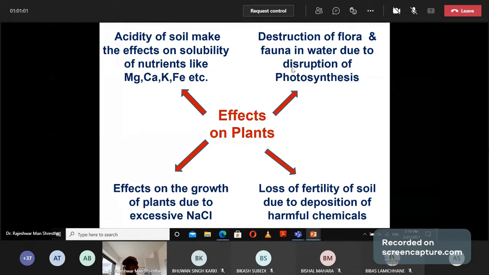Disruption of flora and fauna in water due to disruption of photosynthesis, so flora and fauna do not grow. There is also an effect on the growth of plants due to excessive NaCl derivatives and excessive chemicals. Loss of fertility of soil: when harmful chemicals are deposited on the land, that will cause loss of fertility of soil, and when soil is not fertile, then plant production will be less.